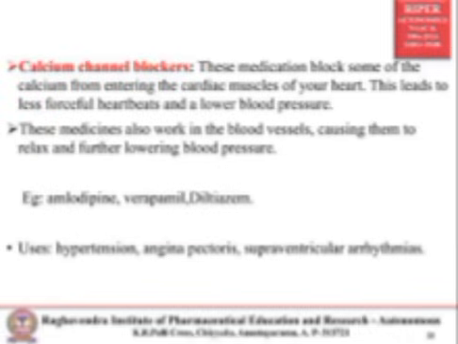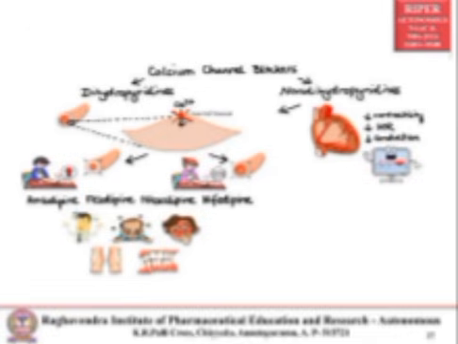Next one is calcium channel blockers. These medications block some of the calcium from entering into the heart muscles. This will lead to a less forceful heartbeat and lower the BP. These medications also work in the blood vessels, causing them to relax and further lowering the BP. Examples: amlodipine, verapamil, diltiazem. Major uses: hypertension, angina pectoris, supraventricular arrhythmia.